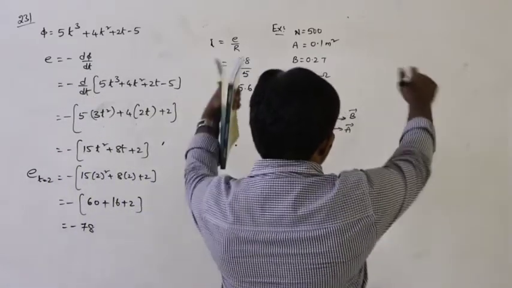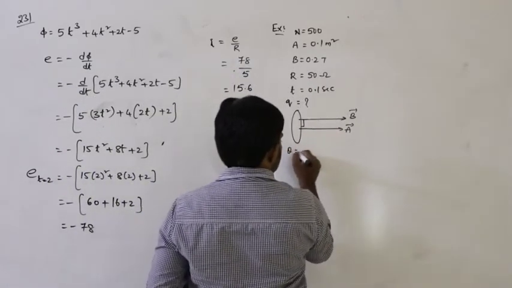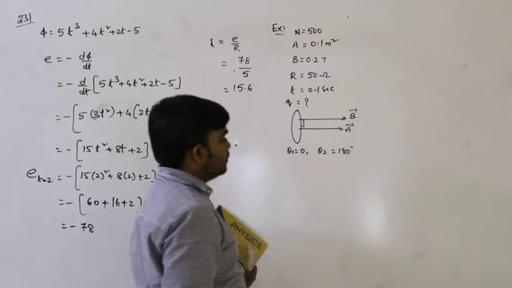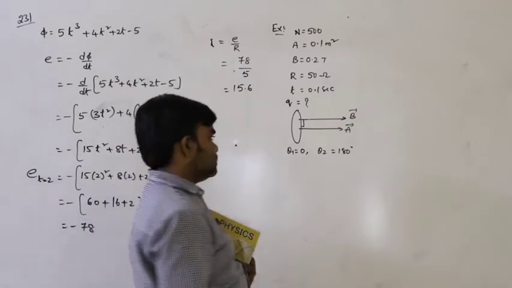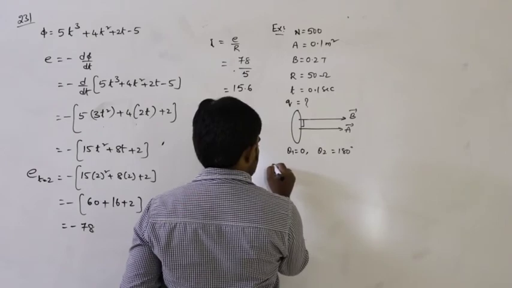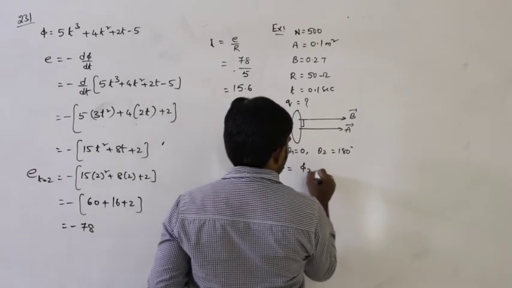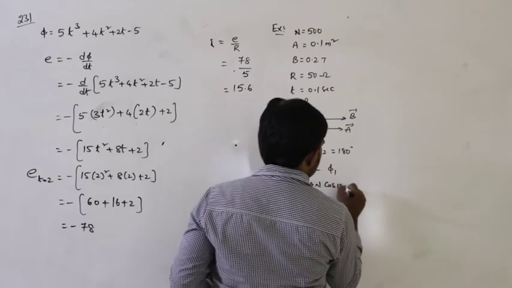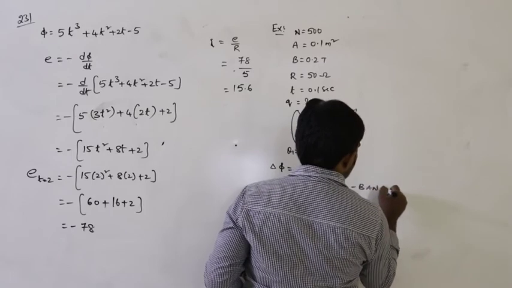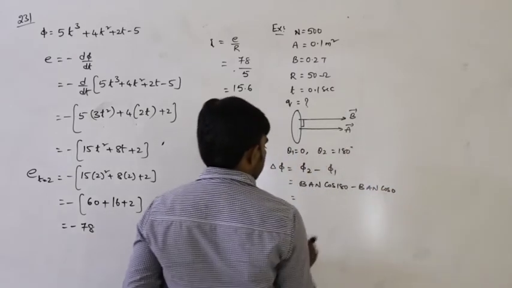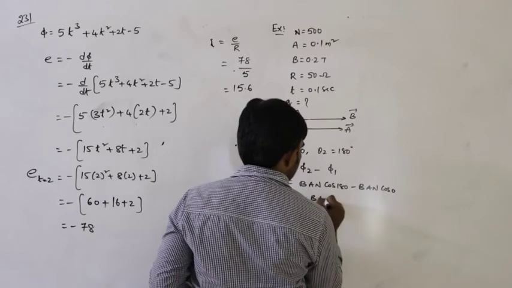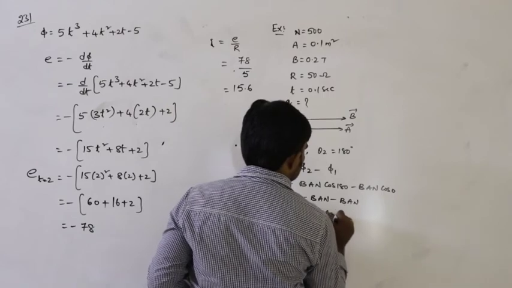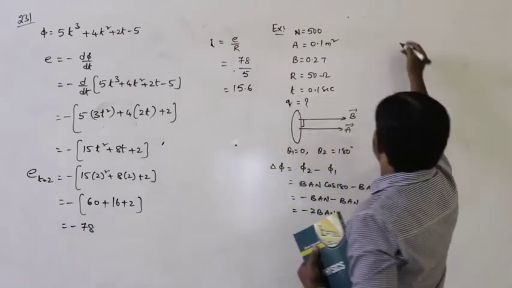Initial angle is 0, so theta 1 is equal to 0, and theta 2 is rotated to an angle of 180 degrees. So the change in flux delta phi is equal to phi 2 minus phi 1. That is BAN cos 180 minus BAN cos 0. Cos 180 is minus 1, so minus BAN, and it is also minus BAN. So minus 2 BAN.